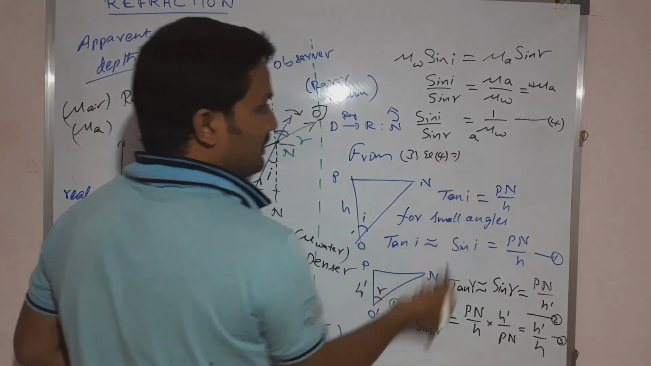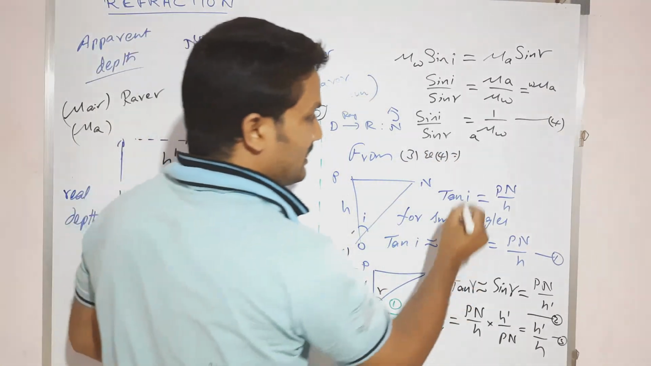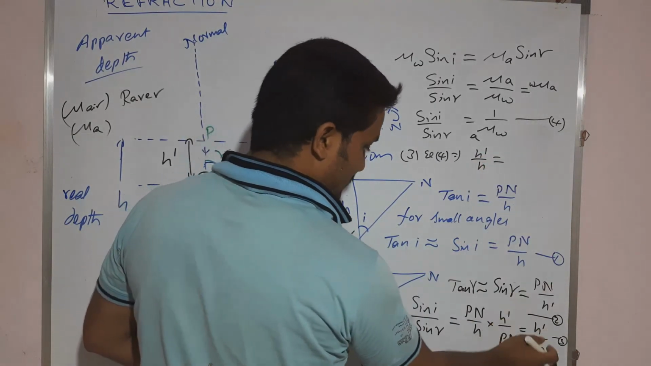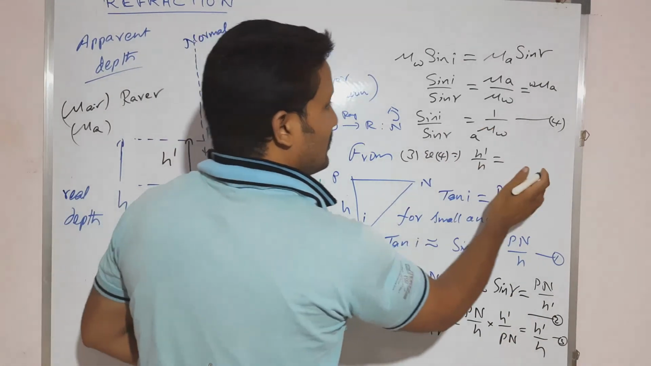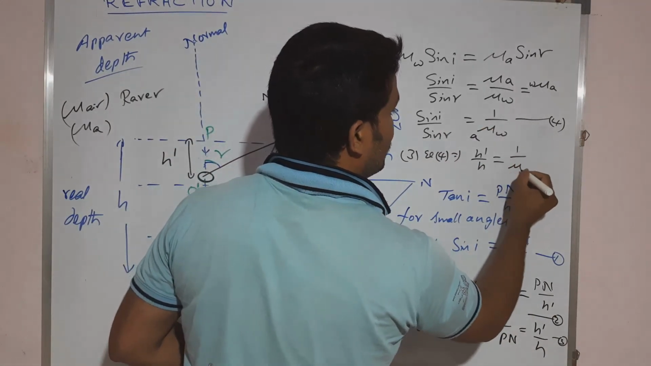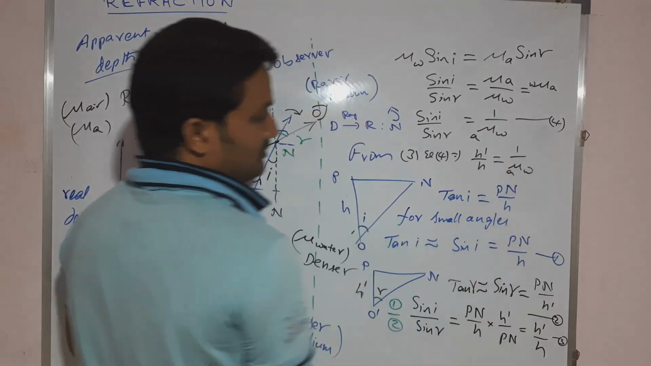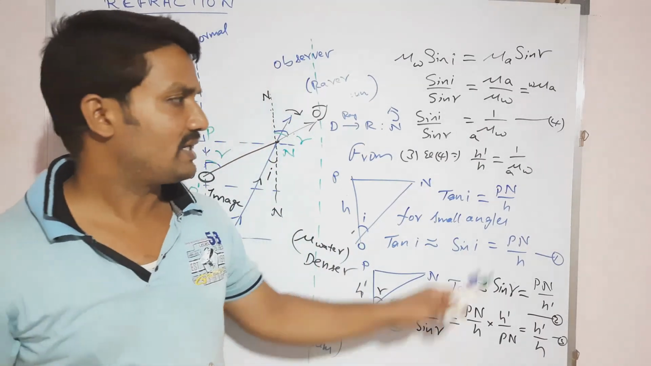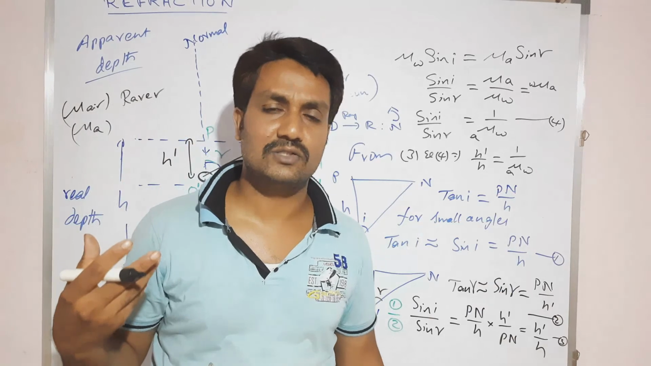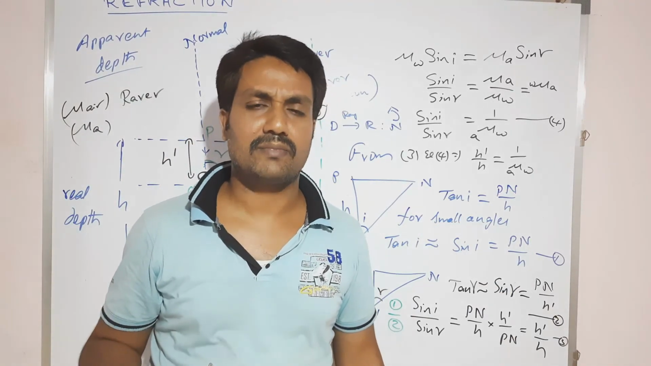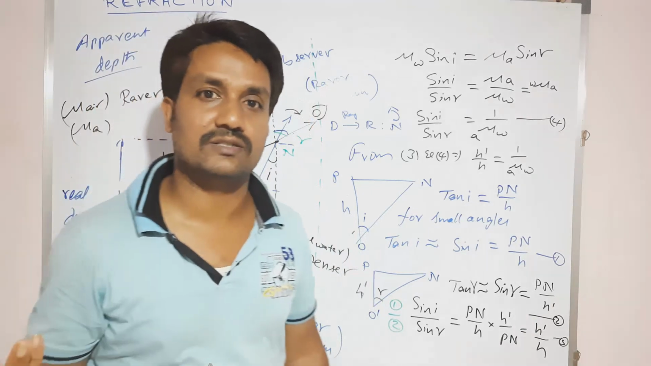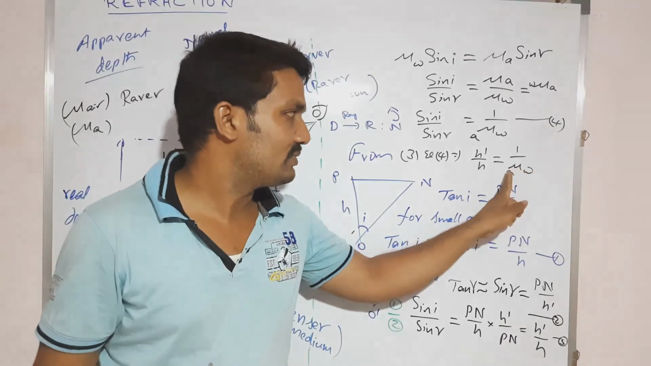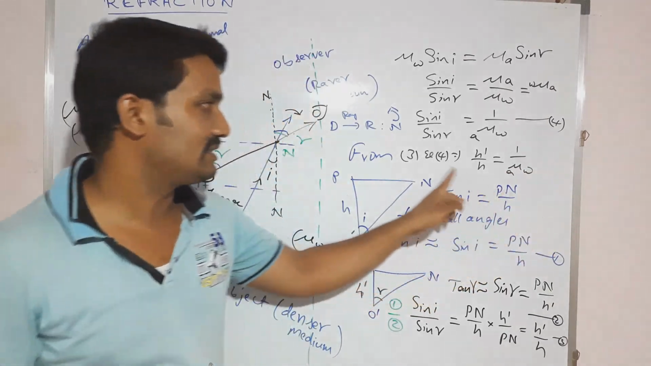How do we have to write? So H dash by H is equal to sin I by sin R, which means 1 by mu a w. Otherwise mu 1 2, where mu 1 means air and mu 2 means the second medium. The second medium you may take as water or glass or mica or any transparent sheet, whatever it may be. Here we are using water, that's why we are taking mu a w. So this one is the formula here.